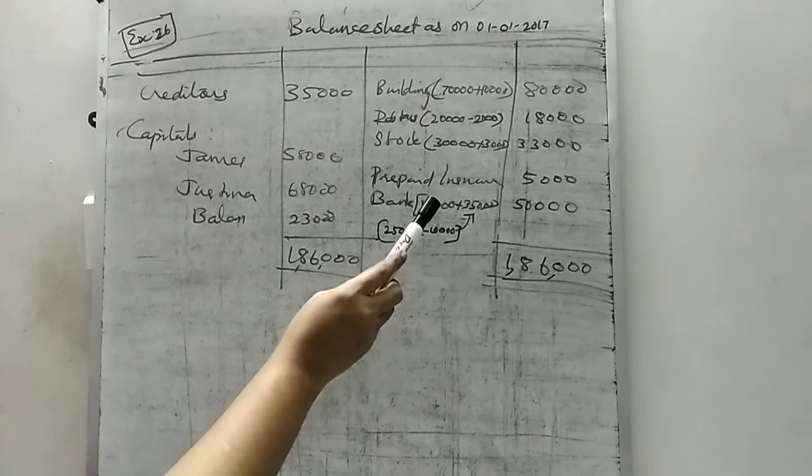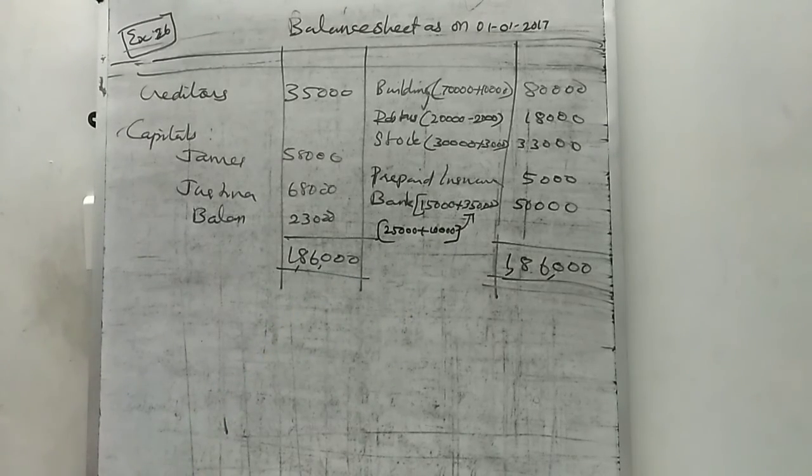The 15,000 is given in the balance sheet as bank. In the question you can see 15,000.